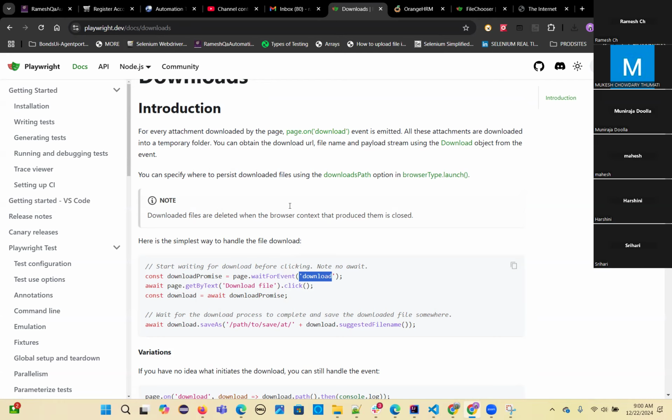So page dot waitForEvent, you can do this. Wait for the download event. Then the same code, whatever I have written previously, you can use the same code. You click on that, it will download. But that download will go and be stored in your system in a temporary location. Once your test case execution is completed, it won't be available. But how to save it to your project directory? Let's go and see that.